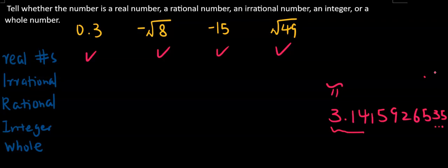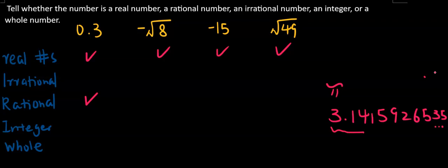Numbers like this are called irrational numbers. They do not stop and do not repeat. Therefore, 0.3 is not an irrational number. If you are not irrational, you will be rational. Remember?